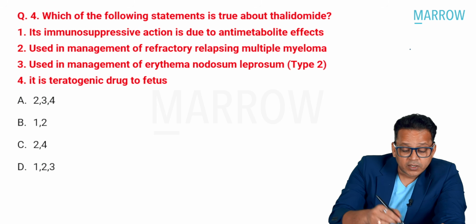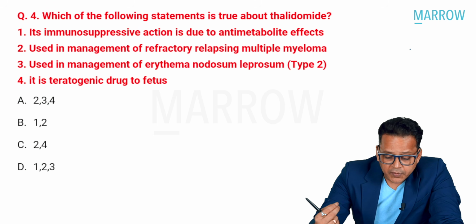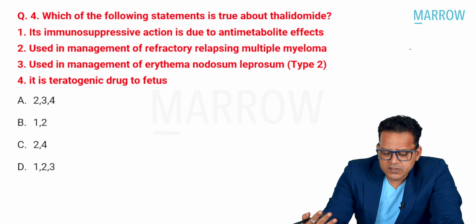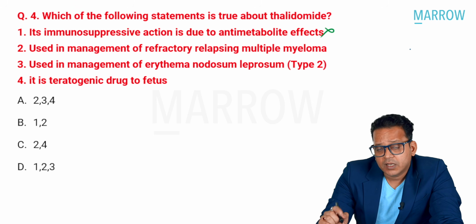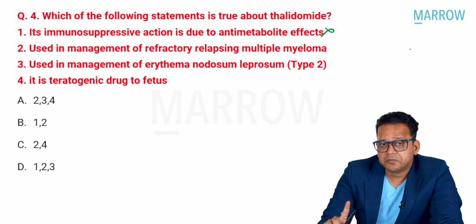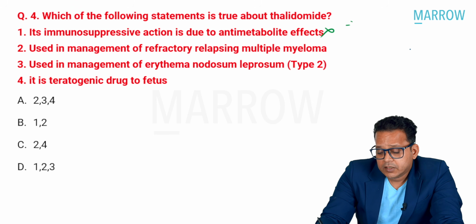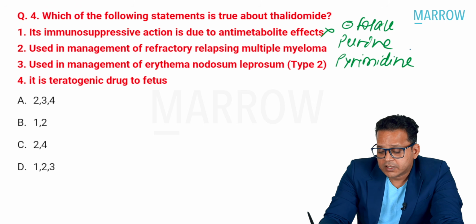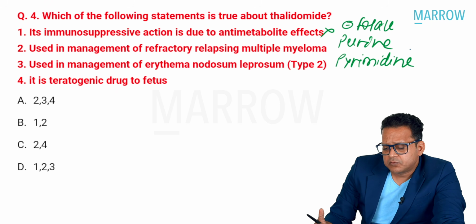Now, if I know this, let me go back to this MCQ, right? Let me see whatever is correct here. It is immunosuppressive action is due to anti-metabolic effects. Guys, this is wrong. The reason being, drugs which produce immunosuppressive action because of anti-metabolic effect, these are either inhibitors of folate like methotrexate, or these are analogs of purine like azathioprine, or these are analogs of pyrimidine, or drugs that block pyrimidine synthesis like leflunomide.